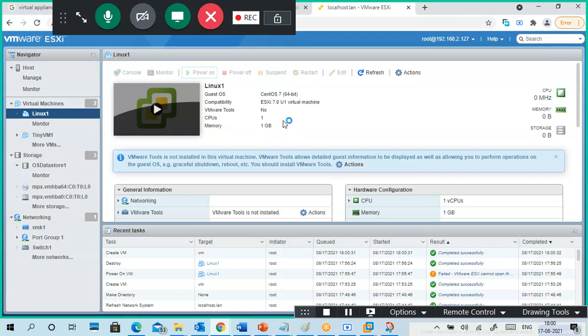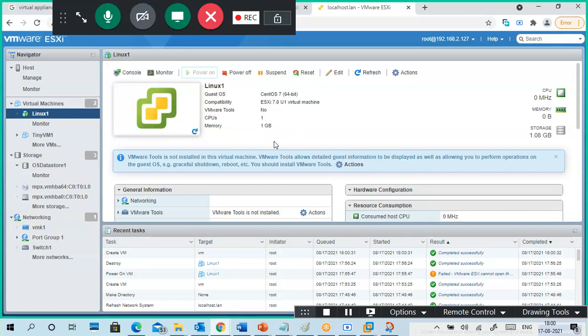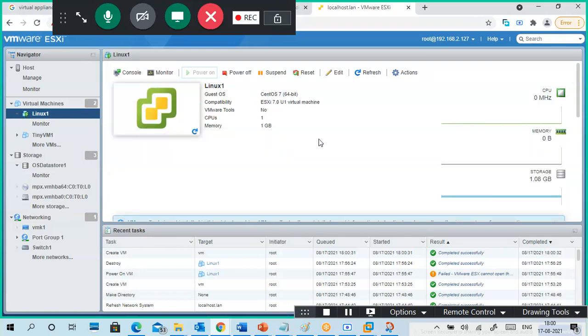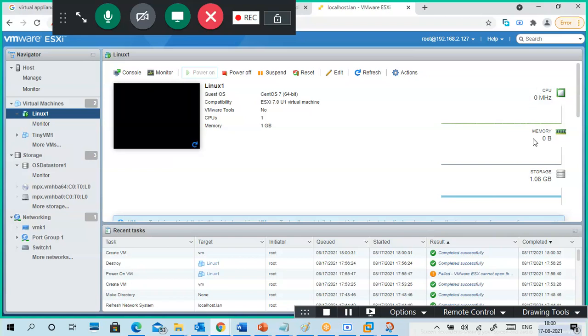Powering on. I click on power on. It is powering on. You can see this symbol is blinking. Now it is powered on. And also you can see the CPU and memory of this virtual machine. Okay, now it is on.